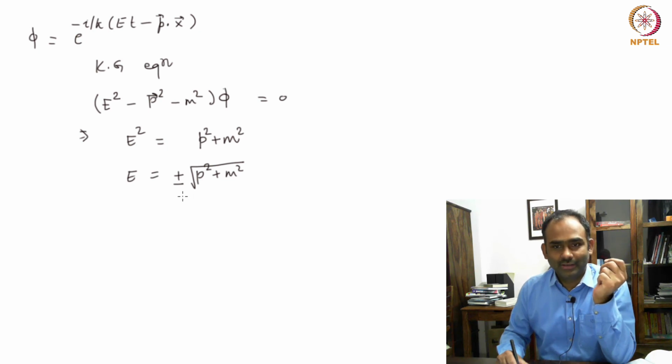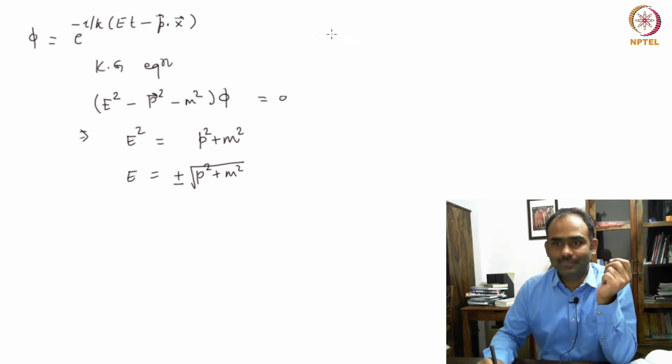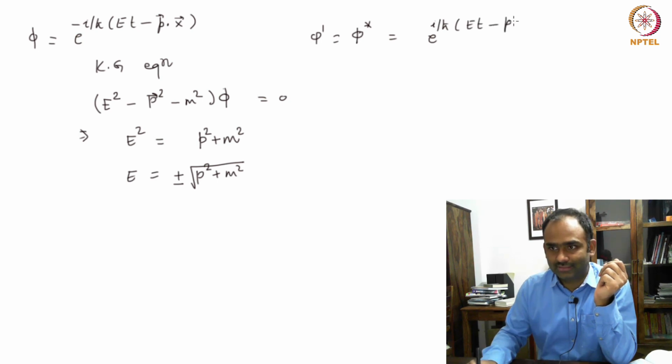You cannot drop because you must include phi star, which is, let's call this phi prime, which is phi star, which is e to the i over h bar (E t minus p dot x). Okay, and if you write it in this form with the explicit minus i outside, it is basically minus (E t minus p dot x).